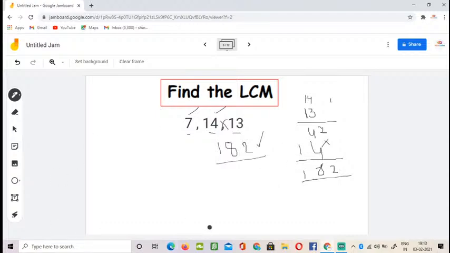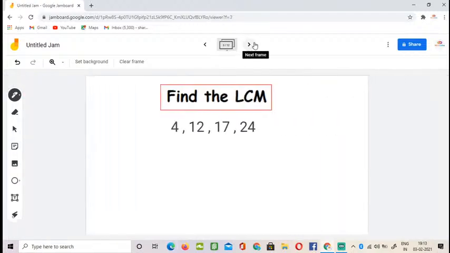Okay, let us move to the fourth question. Here you have your fourth question. Again this is somewhat the same as the previous question. Now we will have to find the largest number from these numbers. Here 24 is the largest number. Then you have to see the numbers that are divisible by 24. The numbers are 12 and 4. So let's cut these numbers 12 and 4. The leftover number is 17. Again, 17 is a prime number, so you will have to multiply these two.